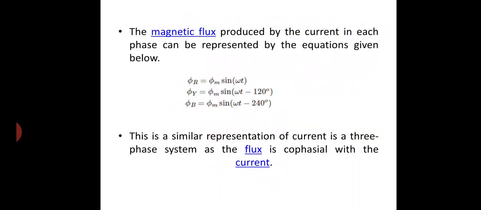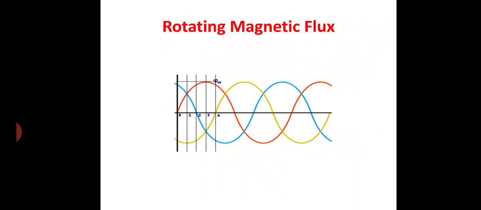Here the Y phase is displaced from R by 120 degrees, the B phase is displaced from Y by 120 degrees, and the B phase is displaced from R by 240 degrees. That is why we can express the equations as phi R equal to phi m sin omega t, phi Y equal to phi m sin(omega t minus 120 degrees), and phi B equal to phi m sin(omega t minus 240 degrees).